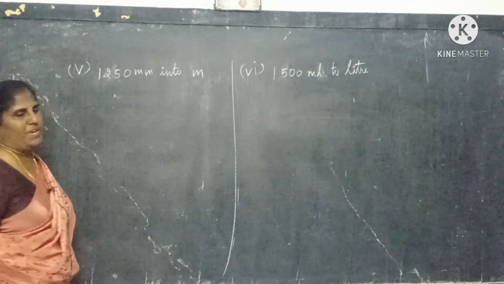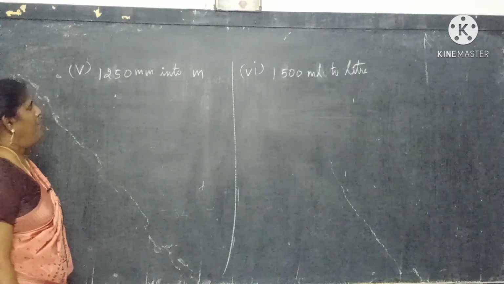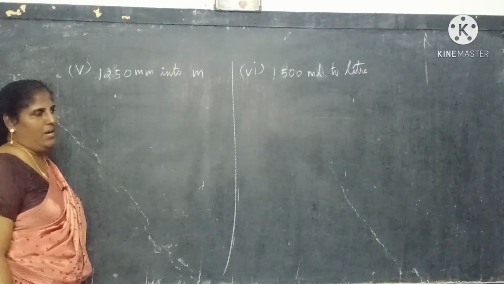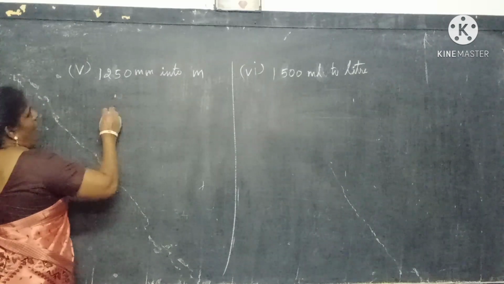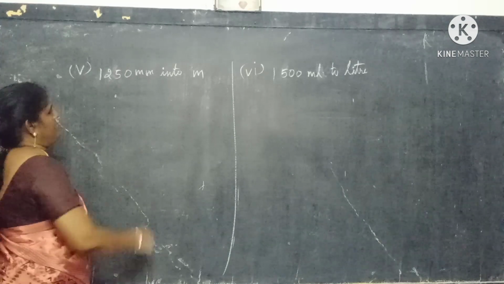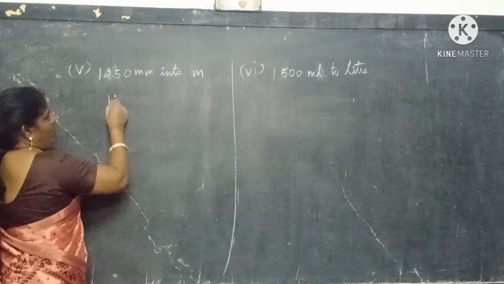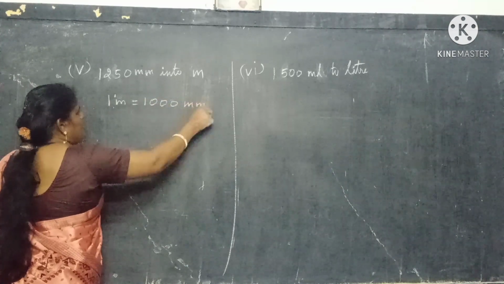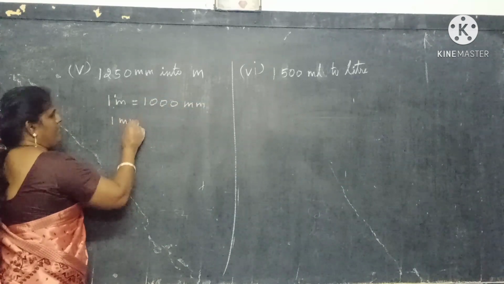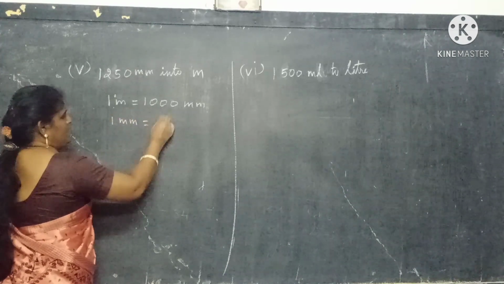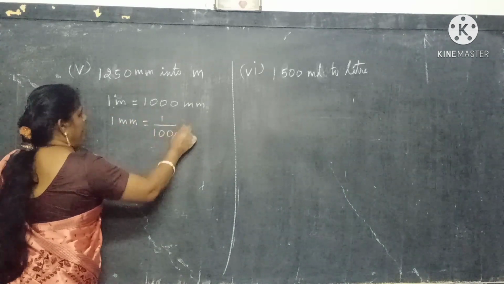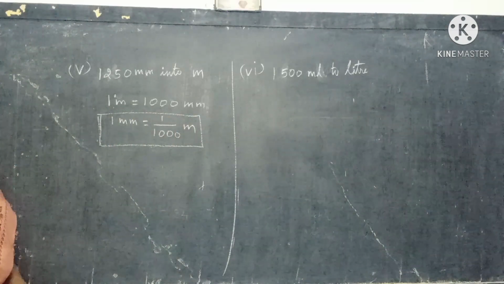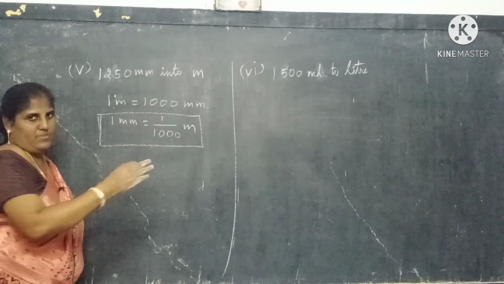1250 millimeter into meter. Here it is smaller unit to higher unit. First of all you should write how many millimeter make 1 meter. Already told, 1 meter equal to 1000 millimeter. So 1 millimeter equal to 1 by 1000 meter. This is a rule. If you change from lower to higher, you should divide the number.